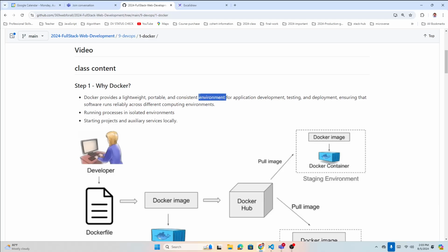Okay, that's what I was saying, a separate system, right? But it's just the environment for application development, testing, and deployment also. You see, ensuring that software runs reliably across different computing environments. Now, different computing environments means what? Maybe Windows, maybe Mac, maybe Linux, maybe any operating system, right?